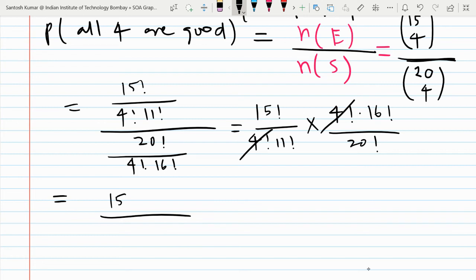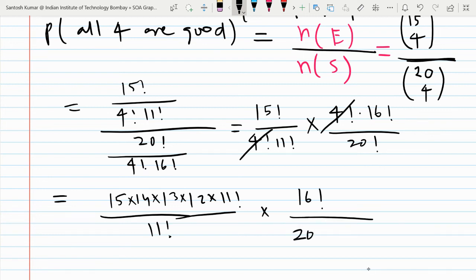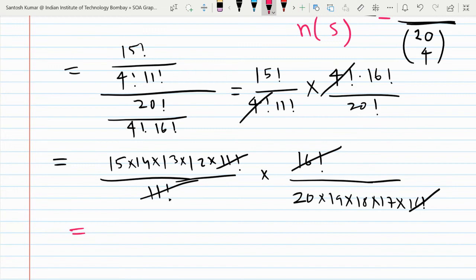So 15 factorial can be written as 15 into 14 into 13 into 12 into 11 factorial, and keep the denominator as it is, 11 factorial into 16 factorial. 20 factorial can be written 20 into 19 into 18 into 17 into 16 factorial, so keep 16 factorial because 16 factorial will be cancelled. So this gets cancelled and this gets cancelled. Now you simplify it. Anyone simplify it and tell me the answer.